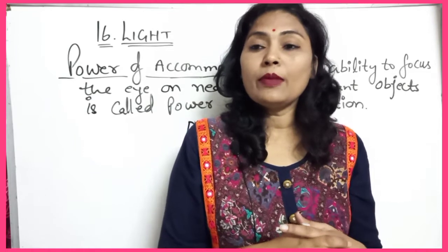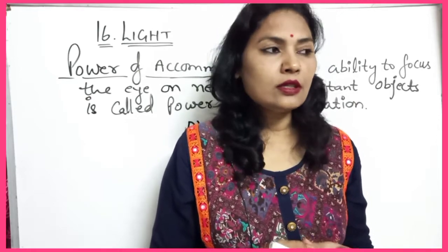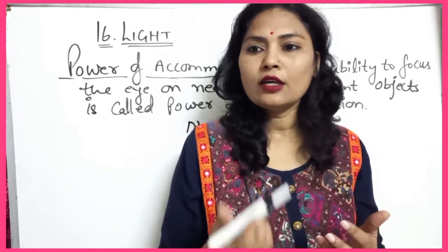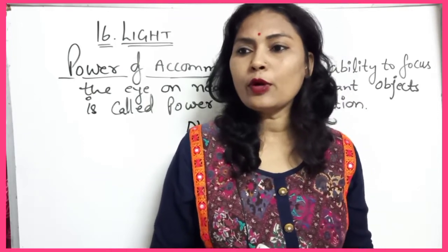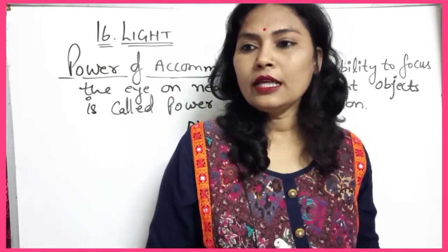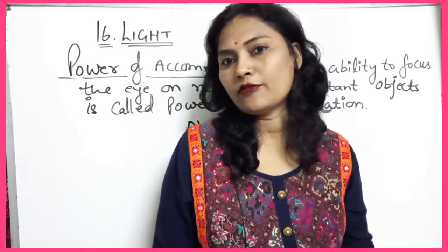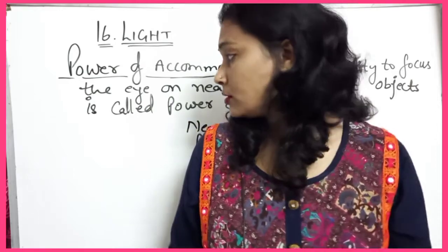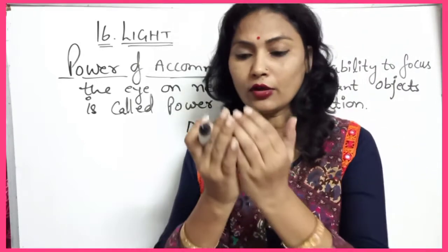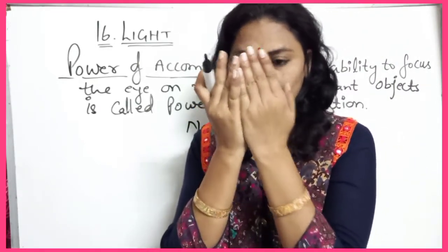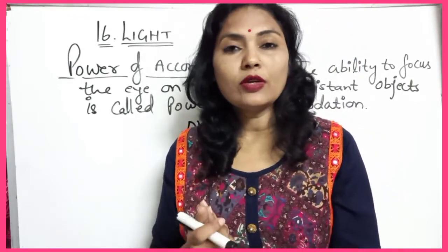The minimum object distance at which clear vision is obtained by accommodation is called the near point. For a normal eye, the near point is at a distance of about 25 centimeter from the eye. Now you can see that this near point is 25 centimeter from the eye. If the object is closer than that, it is not visible to you. So the near point is about 25 centimeter.